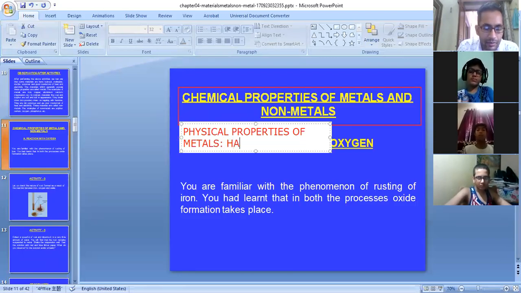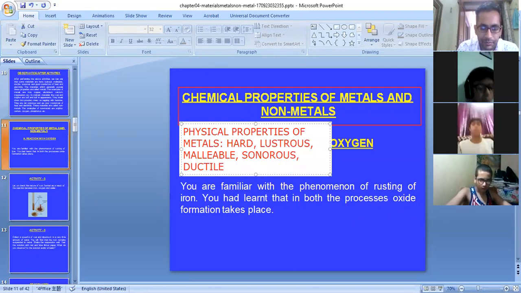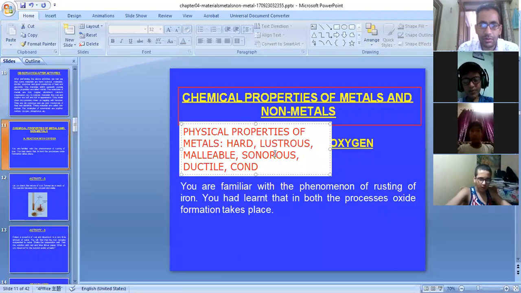They are hard, lustrous, malleable, sonorous, ductile. What else? And they are conductors of heat and electricity.